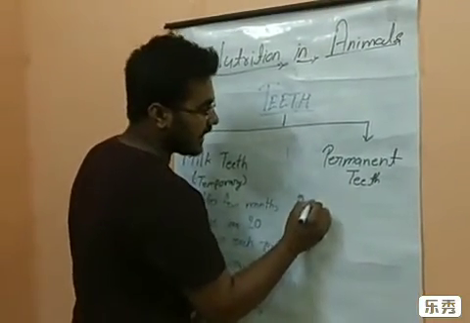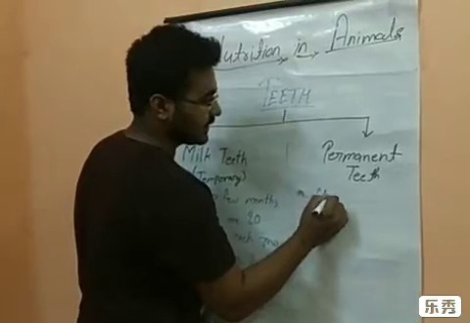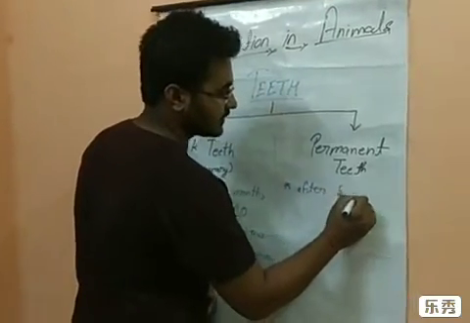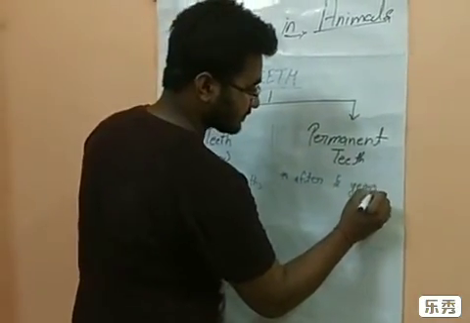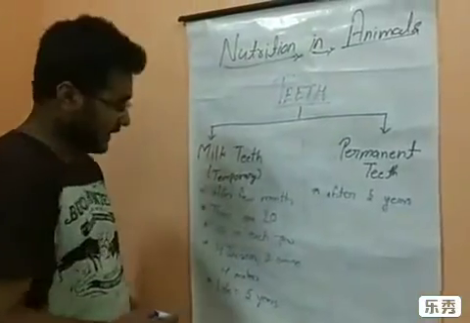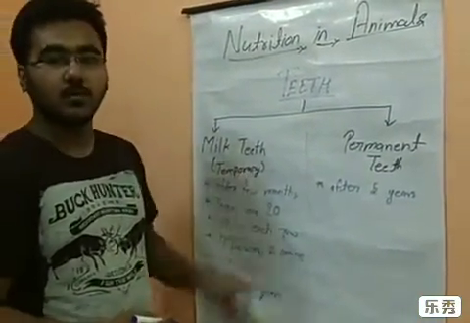Permanent teeth come after 5 years, when the milk teeth begin to fall.